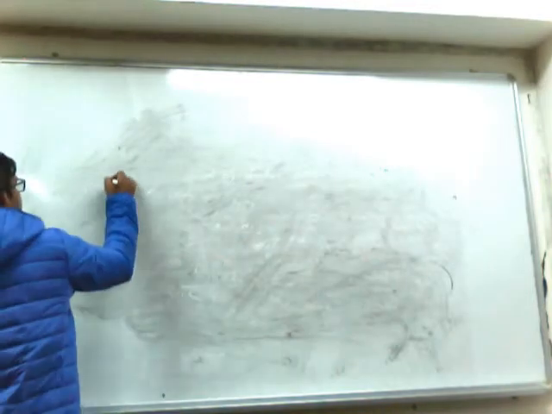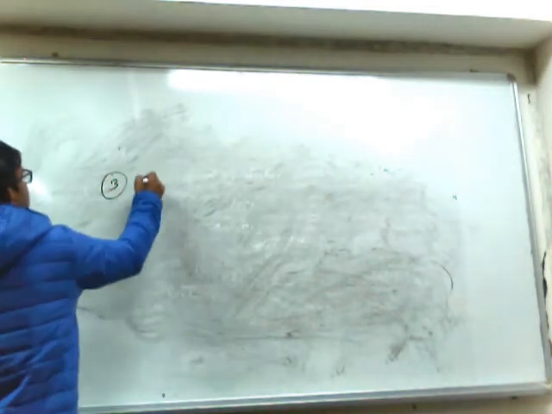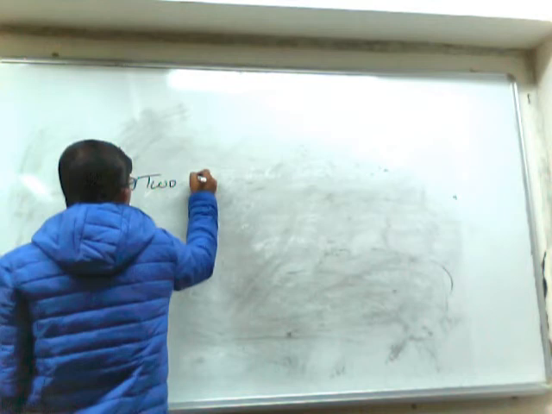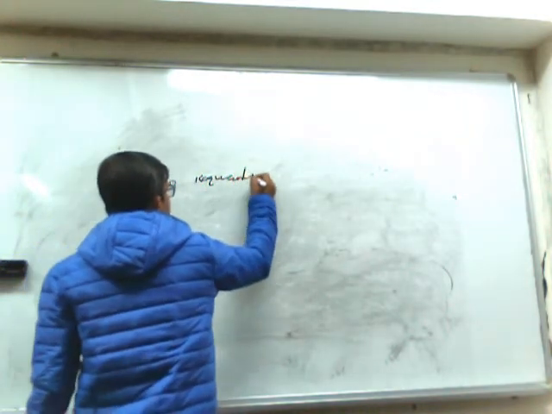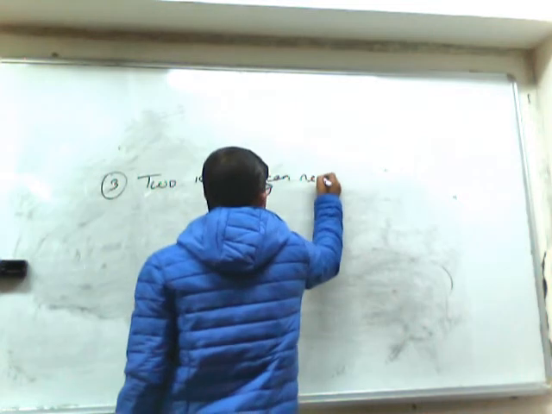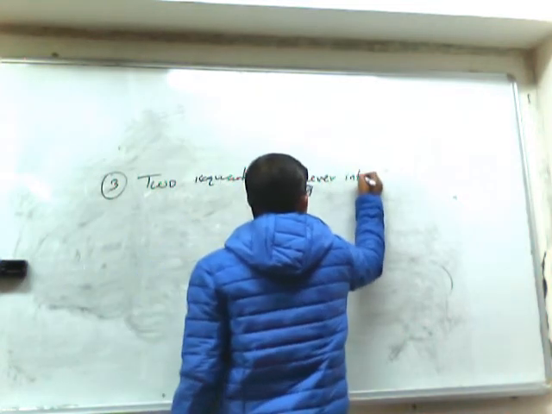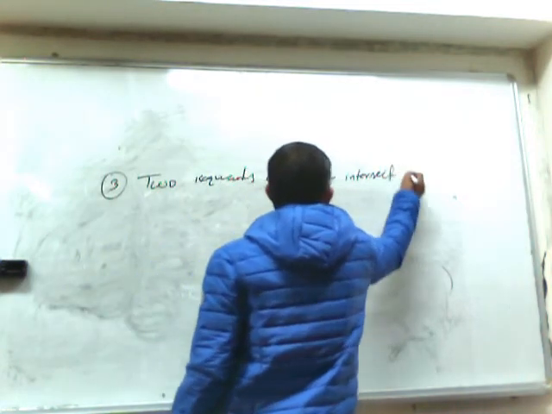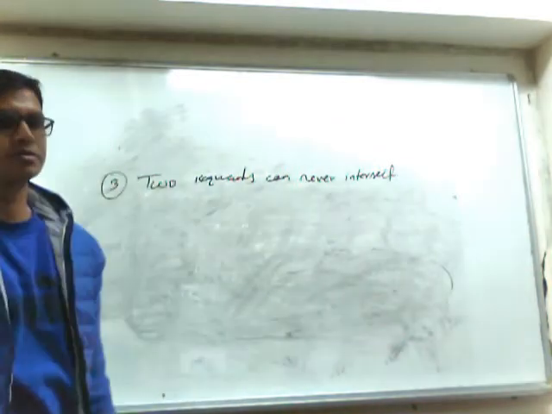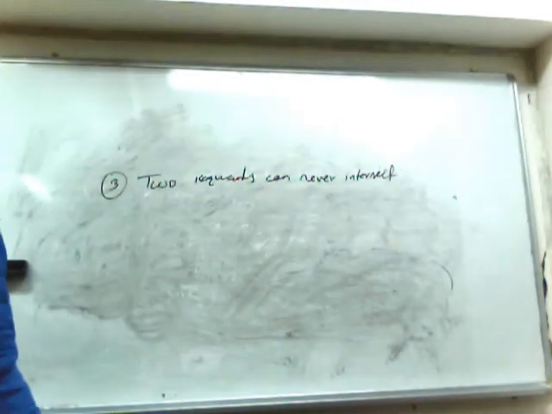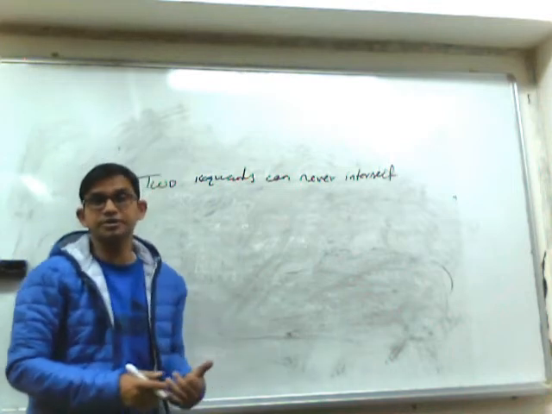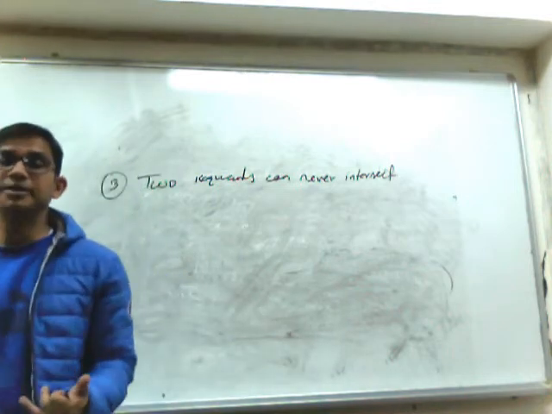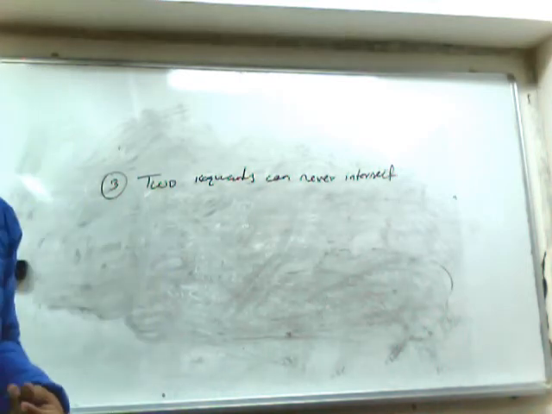So the third property: two isoquants can never intersect. We can prove here that if two isoquants intersect each other, that will create a serious logical error.